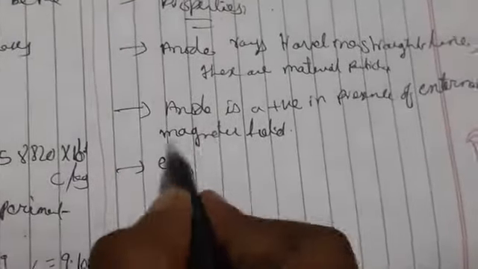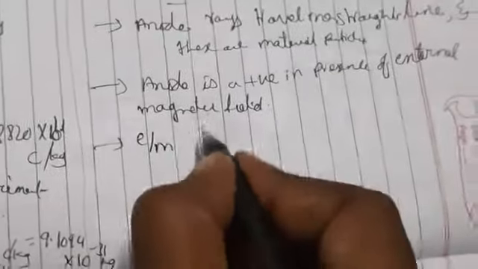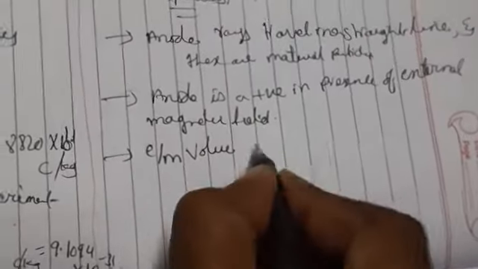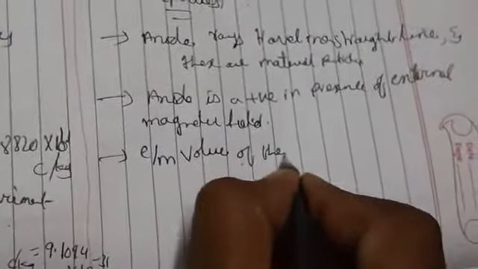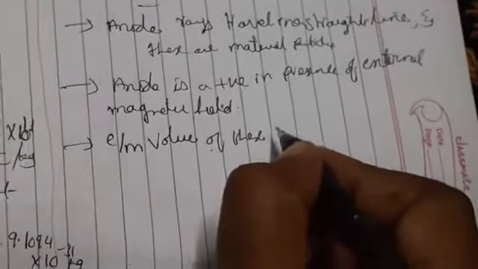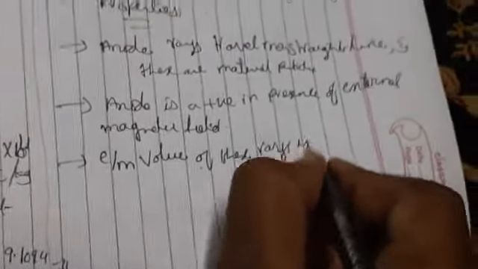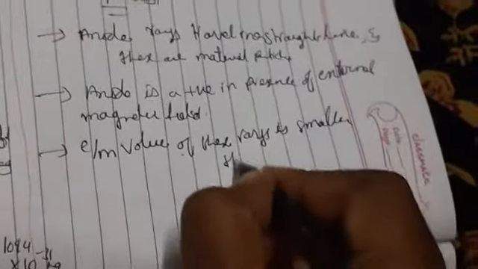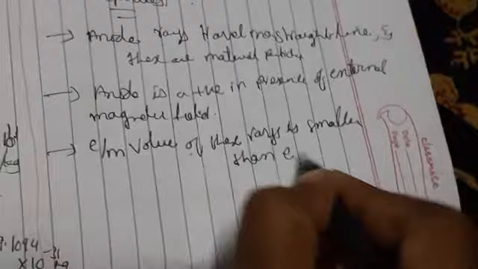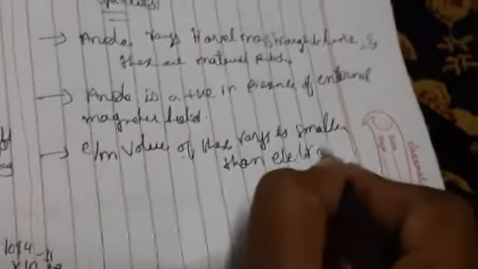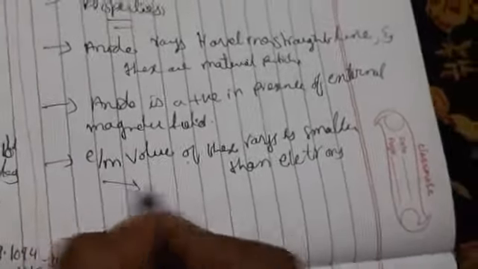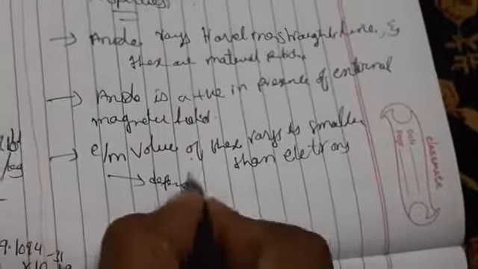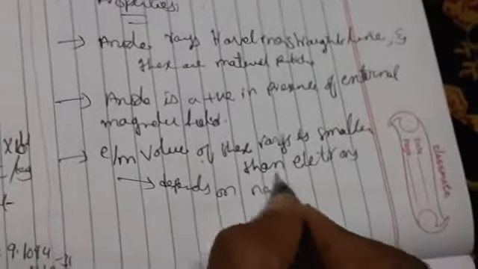Coming to the charge to mass ratio, where e is charge and m is mass, the e/m value of these rays is smaller compared to electrons. This value depends upon the nature of the gas.